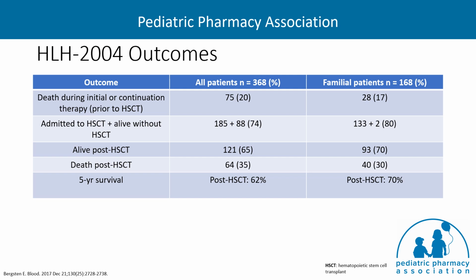The results of the HLH 2004 protocol confirmed the efficacy of using upfront cyclosporin. However, the additional intrathecal steroids did not further improve treatment results. Overall 5-year survival in the HLH 2004 protocol was 62%, but this was not statistically significantly different from the HLH 94 results. So based on this, the HLH steering committee recommends the use of the HLH 94 protocol as the standard of care if deciding to use an etoposide-based therapy for HLH.